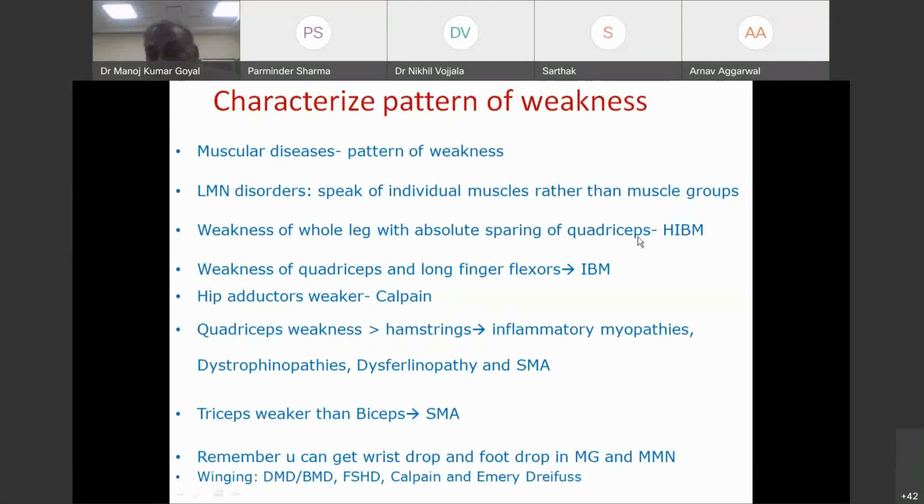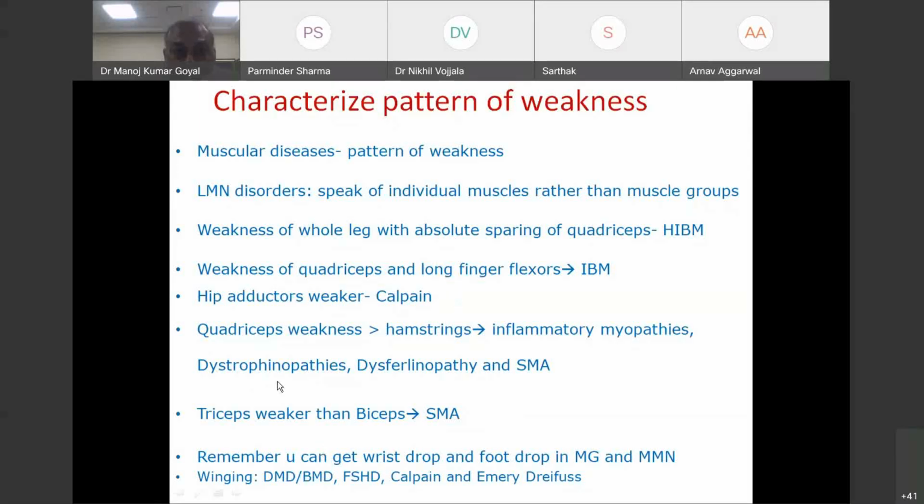Quadriceps is spared, it is 5/5, but all muscles are otherwise weak. If you get weakness of quadriceps and long finger flexors in one patient, it is nothing but inclusion body myositis. If hip adductors are weak, think of calpainopathy. So try to define the pattern of weakness, it helps us.